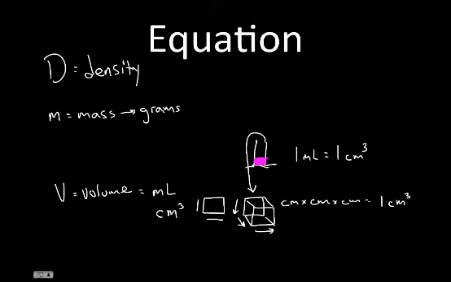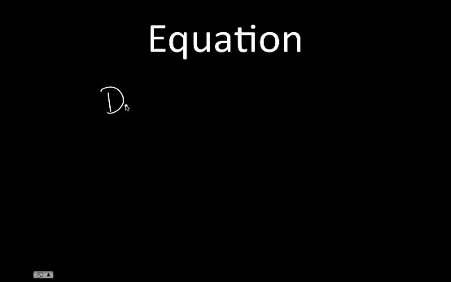We still haven't put the formula out there yet. So here it is. We have our density, and it's equal to mass and volume. Let's go ahead and clear this off, and I'll show you what we got. Density can be quantified, or you can get the numbers of density by dividing the mass of something by how much space it takes up.